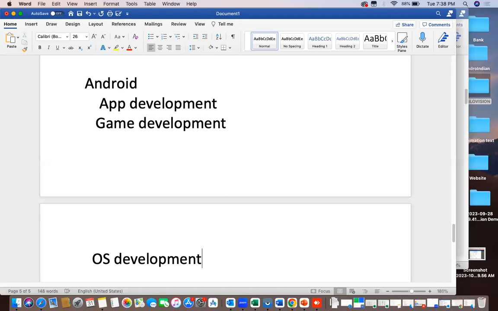OS development is available at Google or at mobile manufacturers, who customize their operating system. But app development has the most companies. Game development is only for those dealing with games, very rare companies. But here, what we are learning is app development.